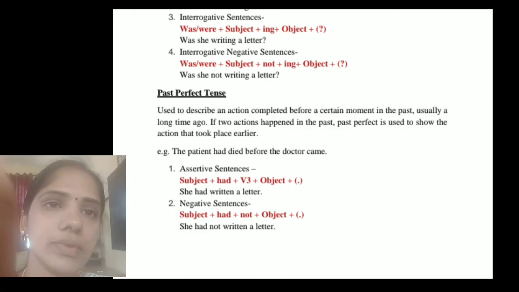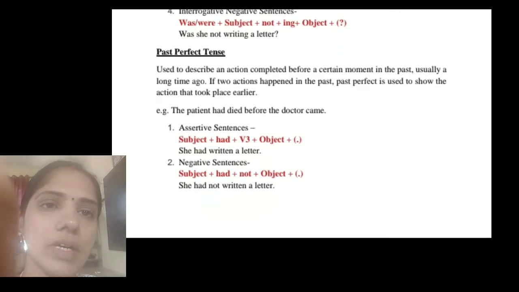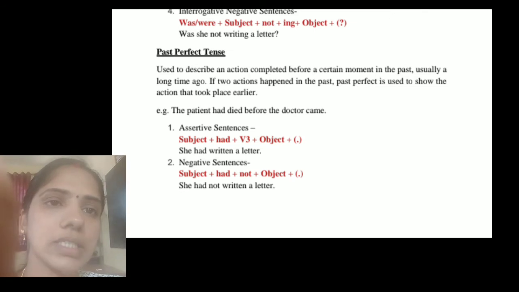Then past perfect tense, which is used to describe an action completed before a certain moment in the past, usually a long time ago. If two actions happened in the past, past perfect is used to show the action that took place earlier. Example: the patient had died before the doctor came. For that we are using past perfect tense.